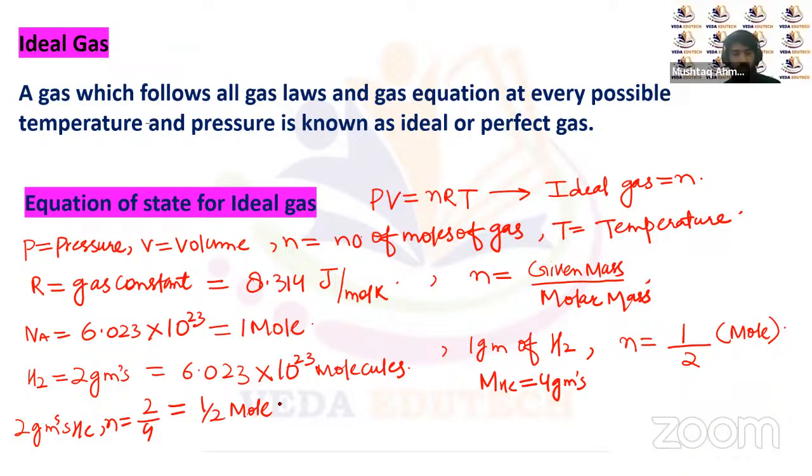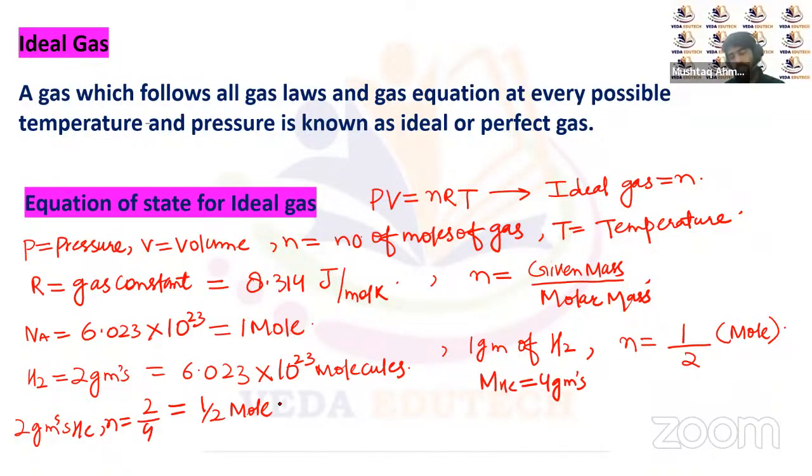Similarly, we have oxygen, O2. The mass of the oxygen atom is actually 16 atomic mass units, and the mass of the oxygen molecule will be 32 atomic mass units. Or we can say that 32 grams of oxygen gas will contain 1 mole of oxygen molecules, or 1 Avogadro number of oxygen molecules.